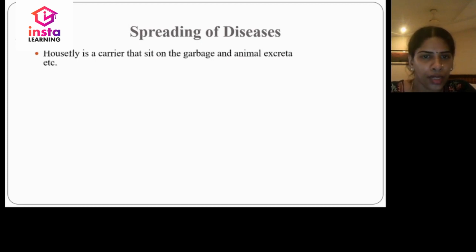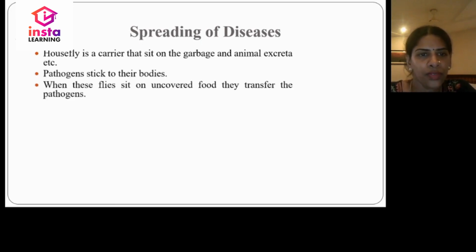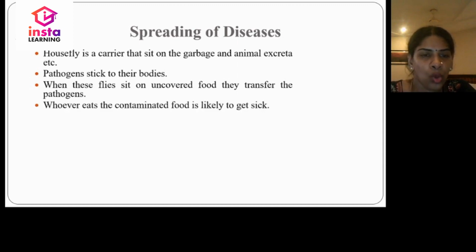Let us discuss how disease spreads. The housefly is a carrier that sits on garbage and animal excreta, etc. Pathogens stick to their bodies. When these flies sit on uncovered food, they transfer the pathogens. Whoever eats the contaminated food gets sick.